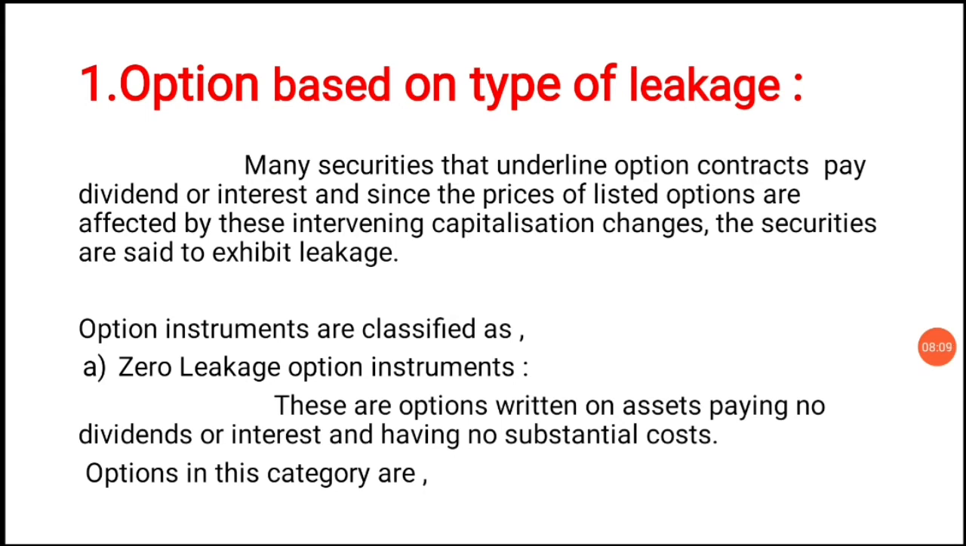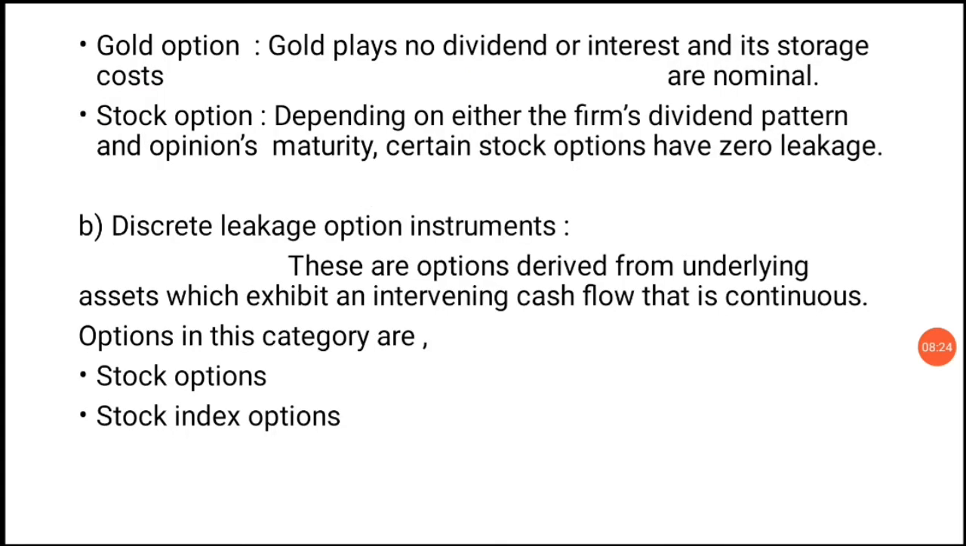Option instruments are classified as zero leakage option instruments. These are options written on assets paying no dividend or interest and having no substantial costs. Options in this category are gold options. Gold pays no dividend or interest and its storage costs are nominal. Next, stock options. Depending on the firm's dividend pattern and opinions, certain stock options have zero leakages.